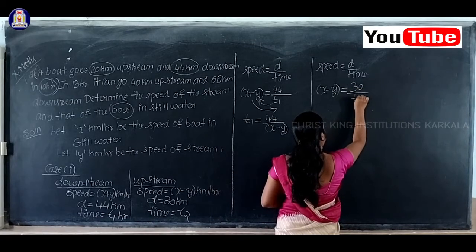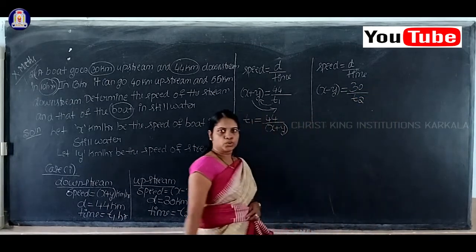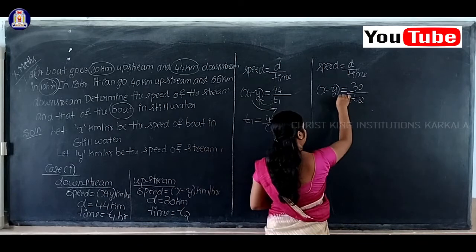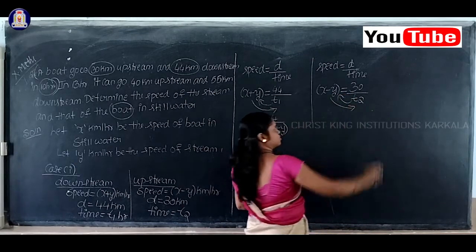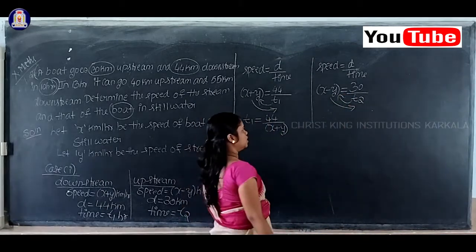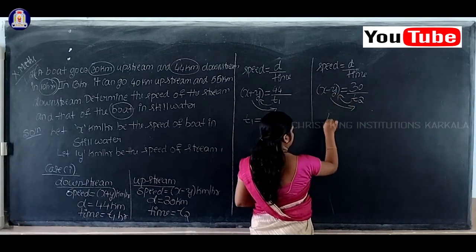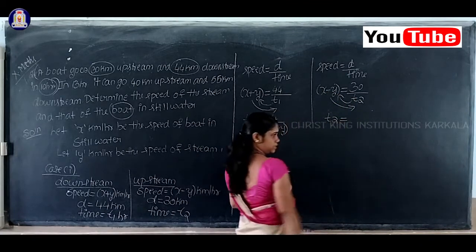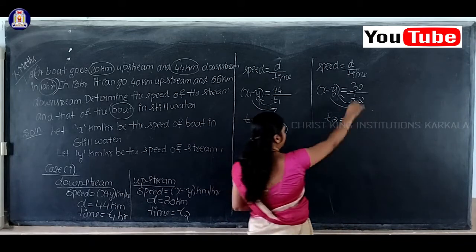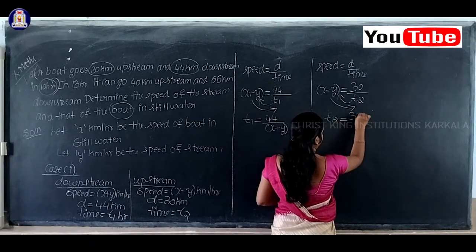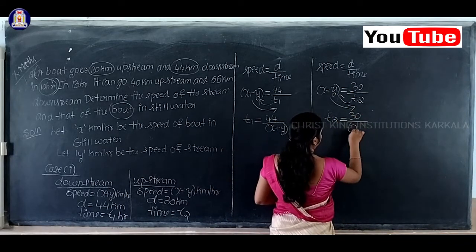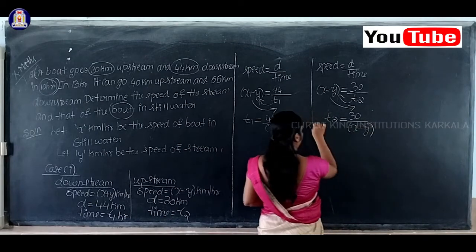Time is equal to T2. Now shift this T2 here, x minus y here. Then you will get T2 is equal to 30 by x minus y.